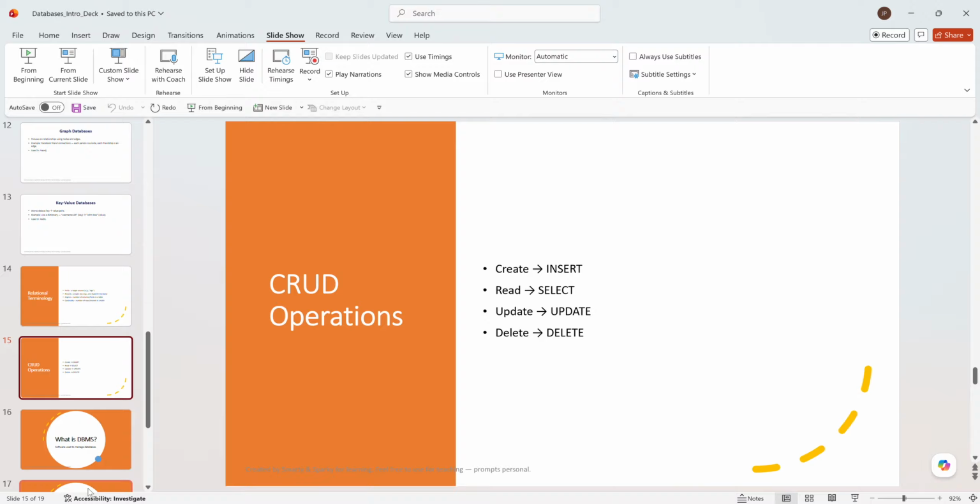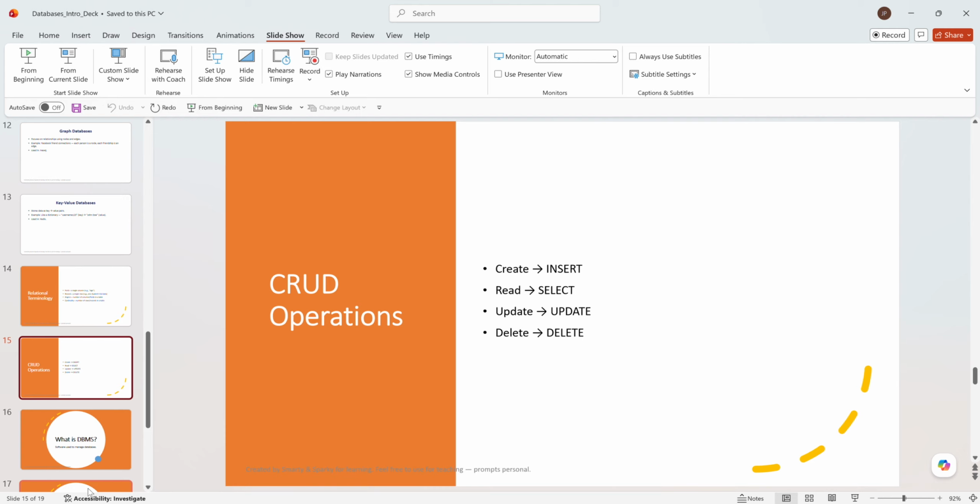Next we will study the CRUD operations. In CRUD we have create, that is insert, where we create a table. Then we read, or select, from the table. Then we have the update operation and the delete operation. So these are all called the CRUD operations.